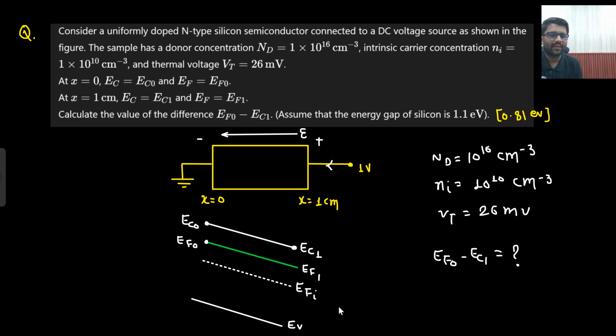Now ND and Ni I am having. Then surely I can find this value, because if this is ND and this is Ni, then the number of electrons will be 10 to the power 16 only. So I have the number of electrons and the intrinsic carrier concentration, so I can find this distance. And one more thing, the energy gap is 1.1 electron volt. What does that mean? Let's make the diagram again here in a bigger manner.